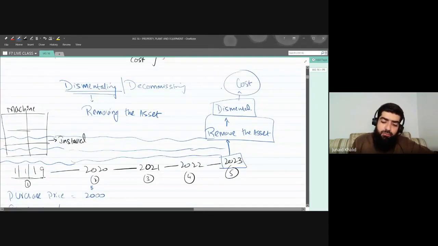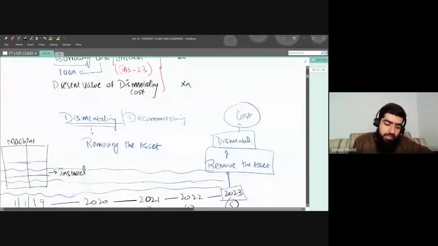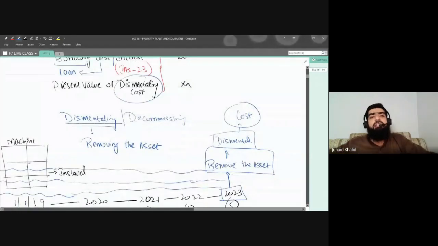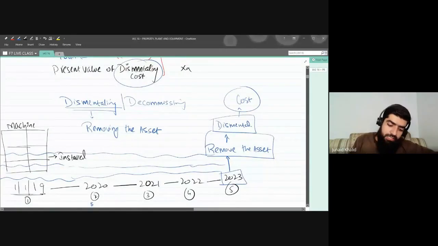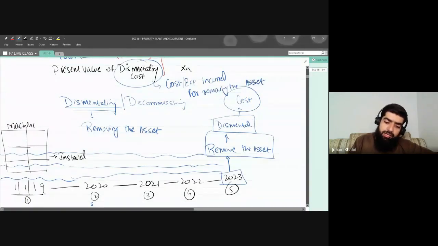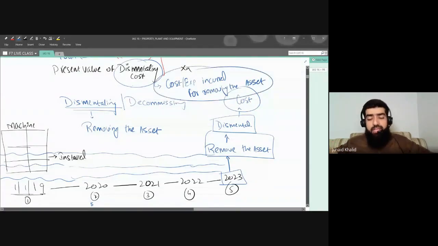That is known as the dismantling cost. What is dismantling cost? Dismantling cost means it's an expense, an expenditure incurred for removing the asset.